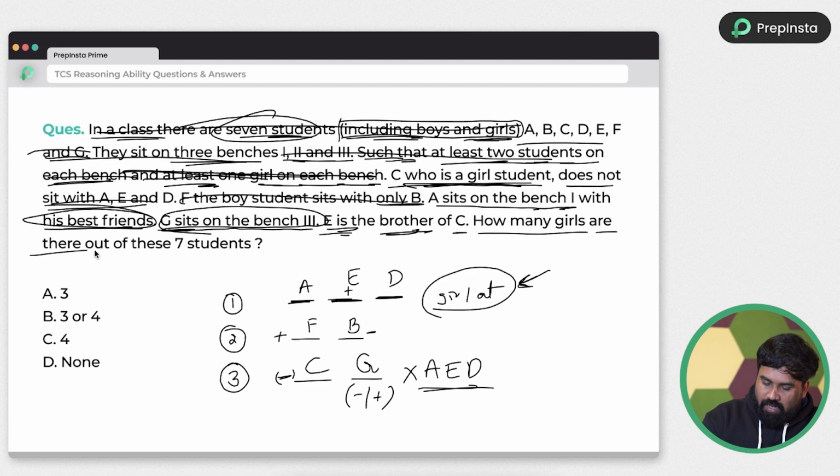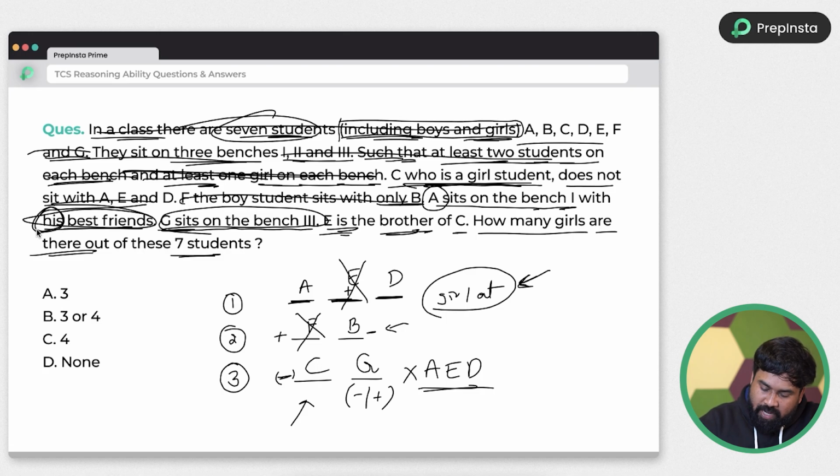How many girls are there out of 7 students? Okay. How many girls we need to find? Guys, just look at here. E is not a female. F is not a female. And okay. How many male, female are there? Female 1, 2, 3, 4. But I can do one more thing. If you carefully observe what I skipped, you need to take care of that.